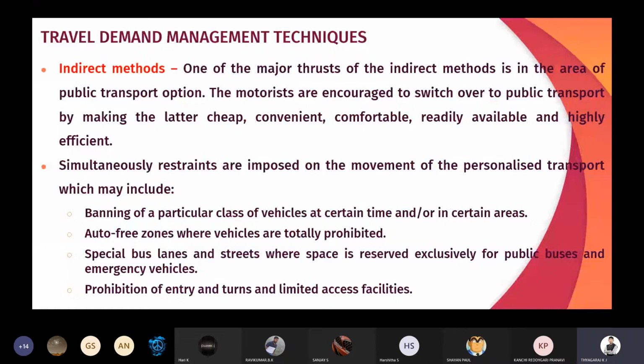Some of the indirect methods are banning a particular class of vehicles during daytime or nighttime, especially during nighttime when heavy trucks are avoided.